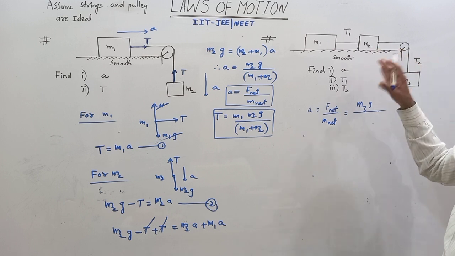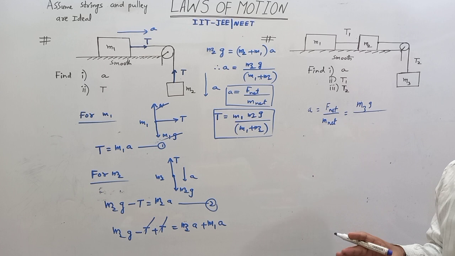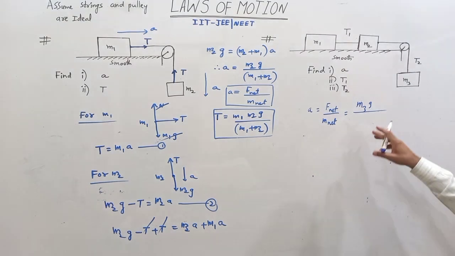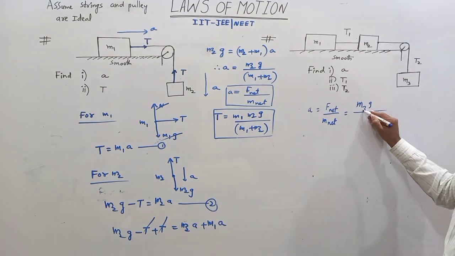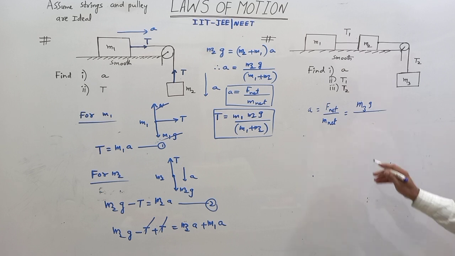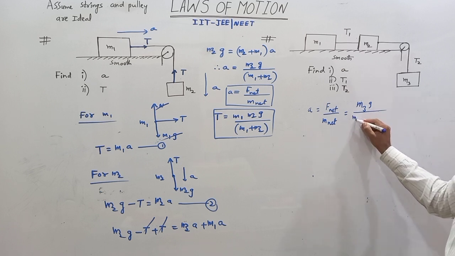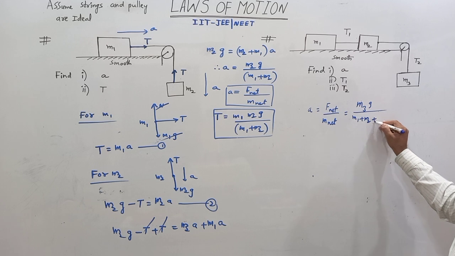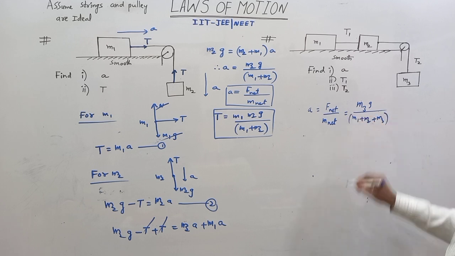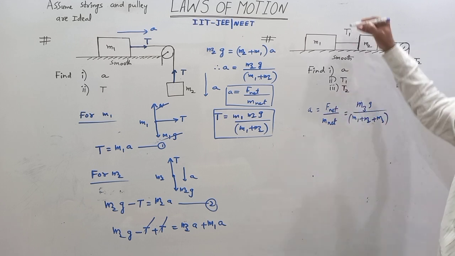So here T1 and T2 are internal forces. Tension in a string is an internal force. That's why the net external force is M3G, and the total mass is M1 plus M2 plus M3. So this is the acceleration of each block.